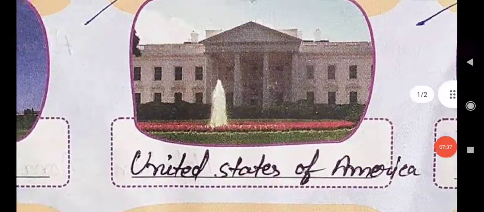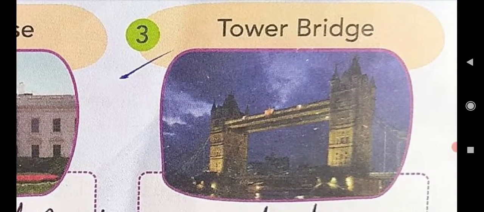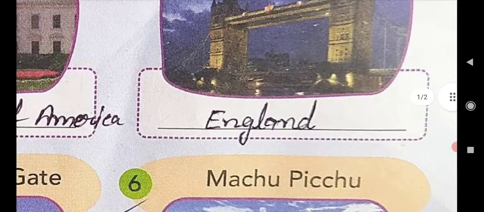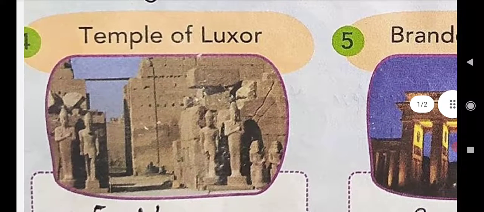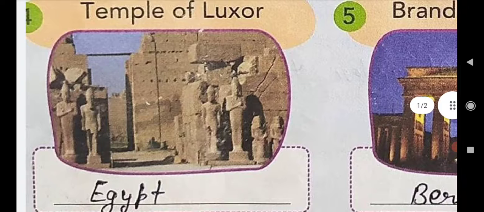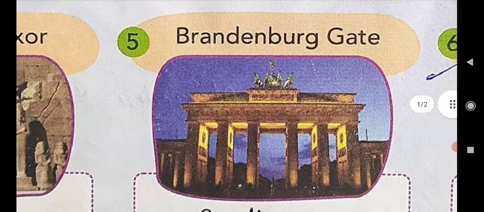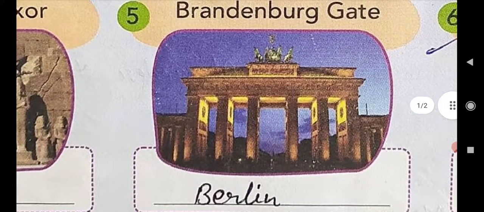Okay. Next one here is Tower Bridge. Tower Bridge is a landmark located in England. And then Temple of Luxor. Temple of Luxor is located in Egypt. Then Brandenburg Gate. Brandenburg Gate is a landmark situated in the country Berlin.